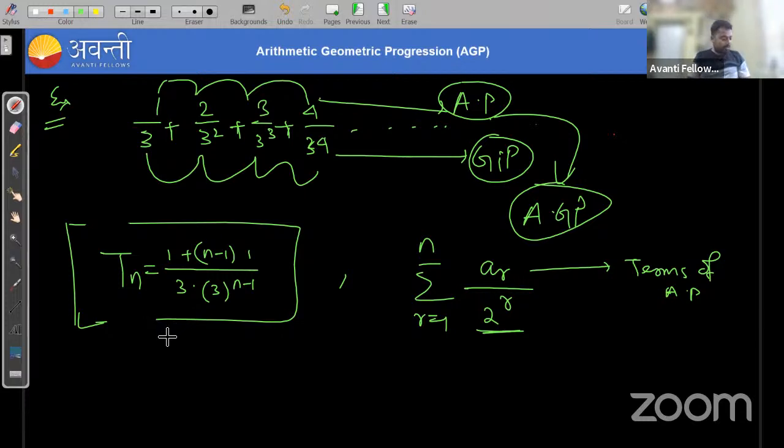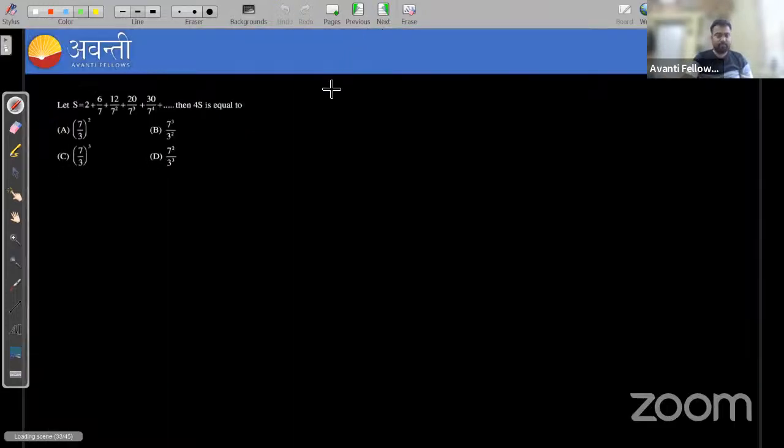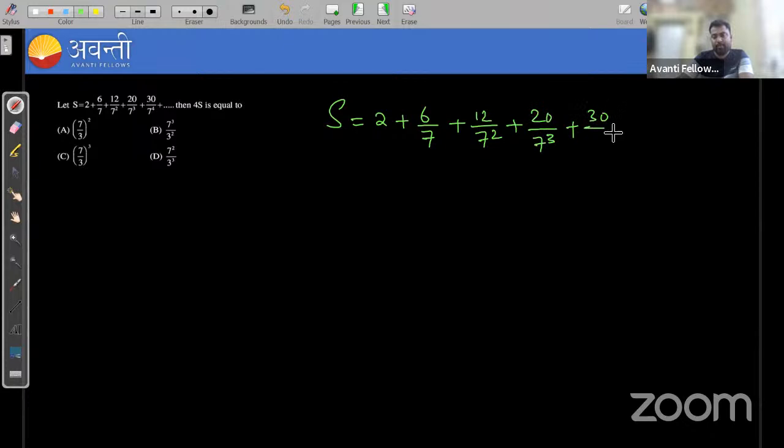Let's solve one question here. This is the first question. It is given that, I'm writing it again because very small fonts are used here, S is equal to 2 plus 6 upon 7 plus 12 upon 7 square plus 20 upon 7 to the power 3, 30 upon 7 to the power 4, and so on. You need to find the value of 4s. So how can we solve this question, guys?